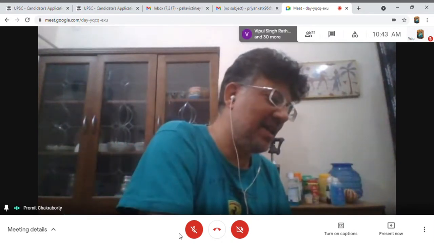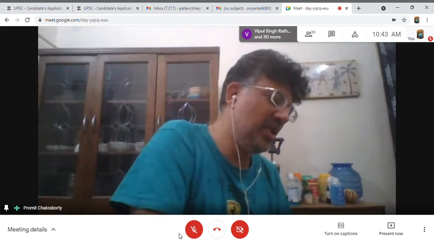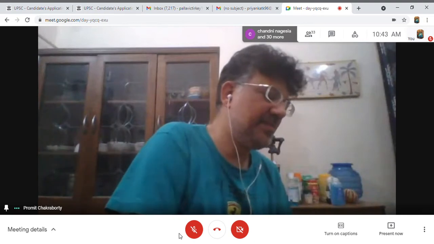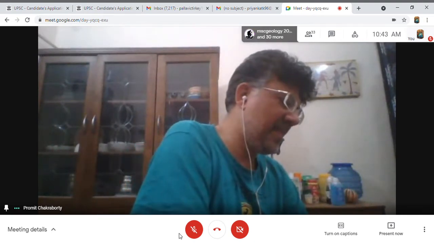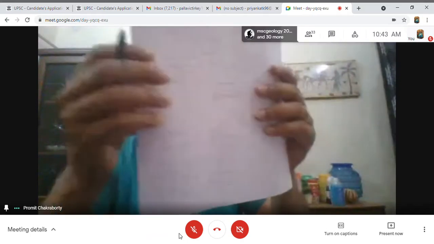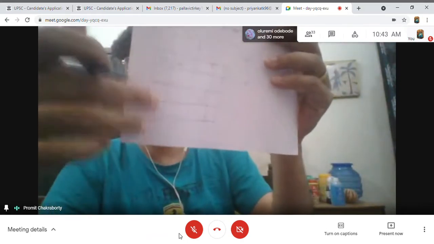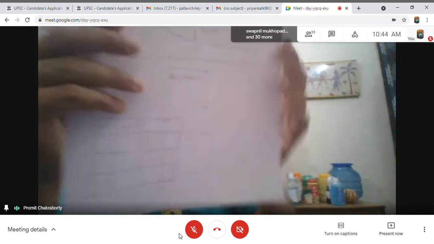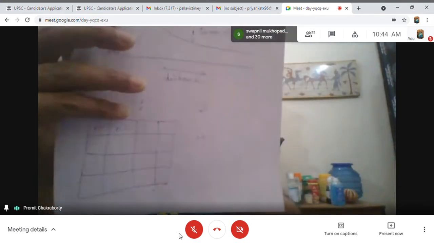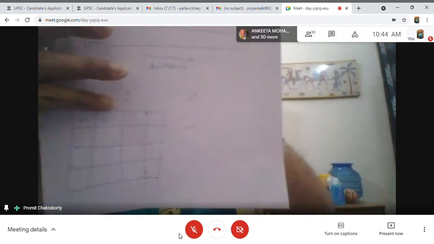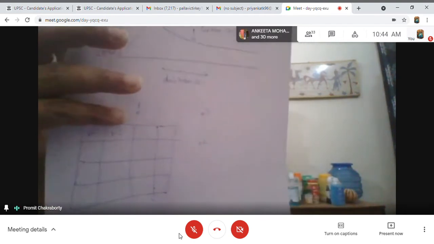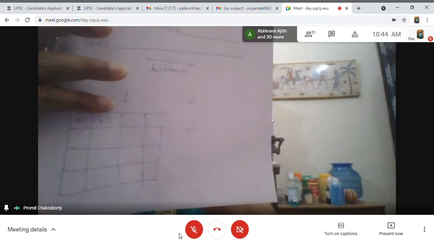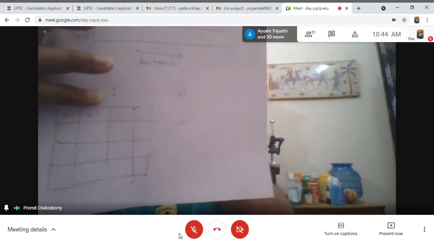Then in an area, we divide the area in the form of a grid, and from each quadrant of the grid, we measure a number of data. Suppose 20, 25, 30, 40, 50, as much as possible. The whole area is covered, and from each sector, as much data as possible is taken.